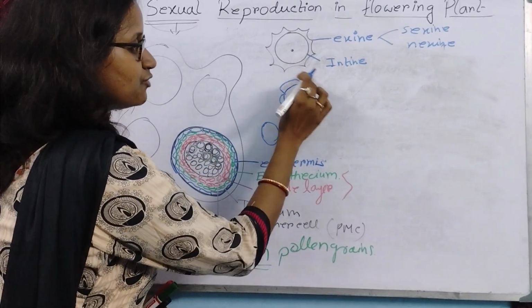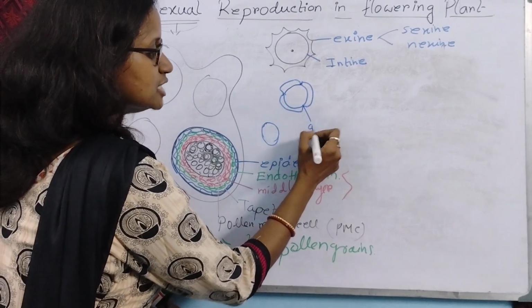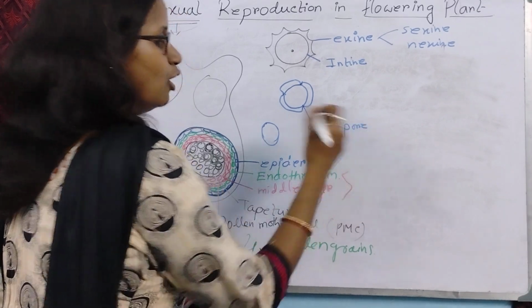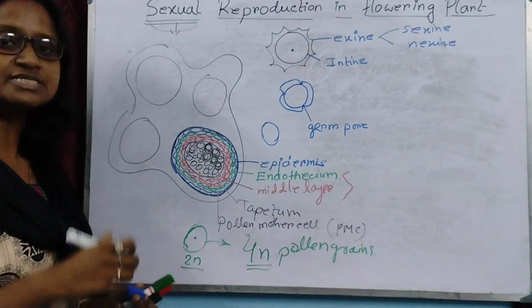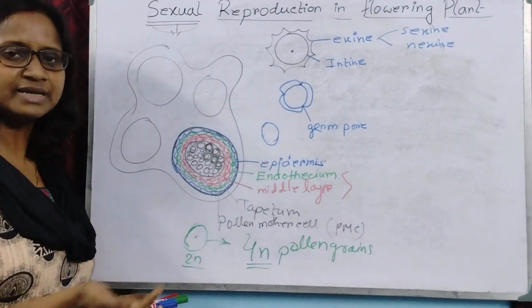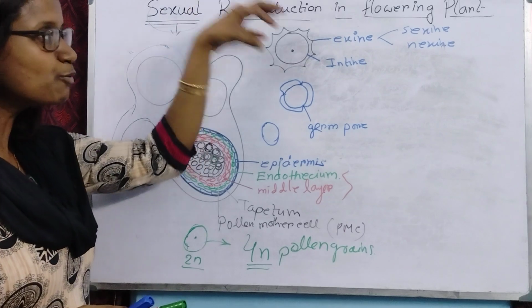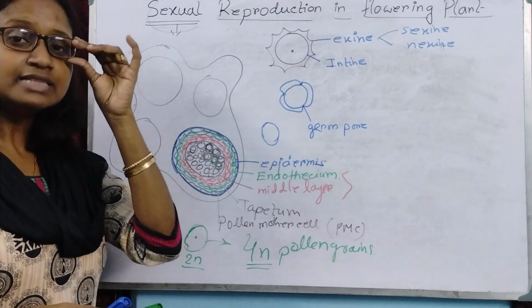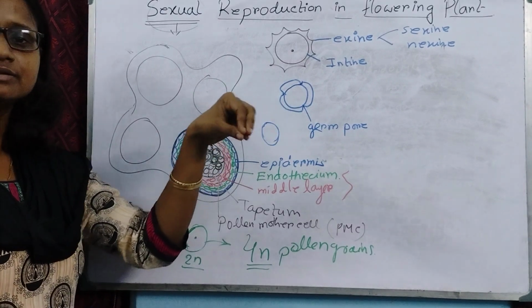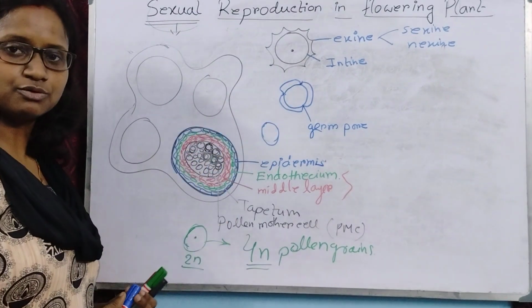But for the exine there is a pore. These pores are called germ pores. When the pollen grains come on the stigma, by different agents or by self-pollination, whatever the mode of pollination may be, the intine emerges as the pollen tube, and that pollen tube comes through the germ pore.